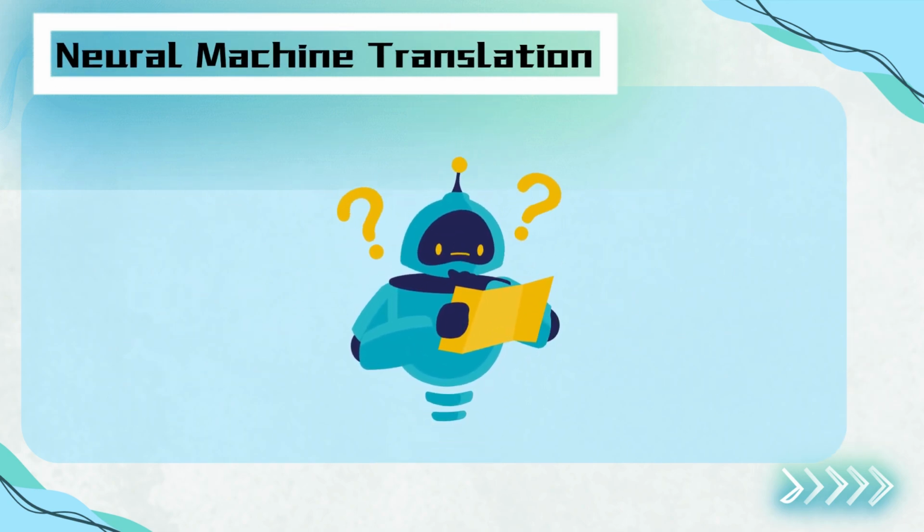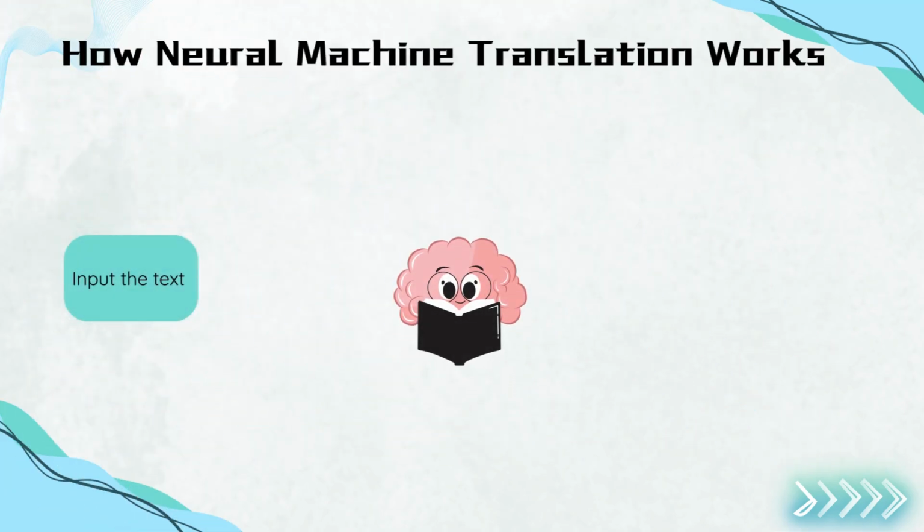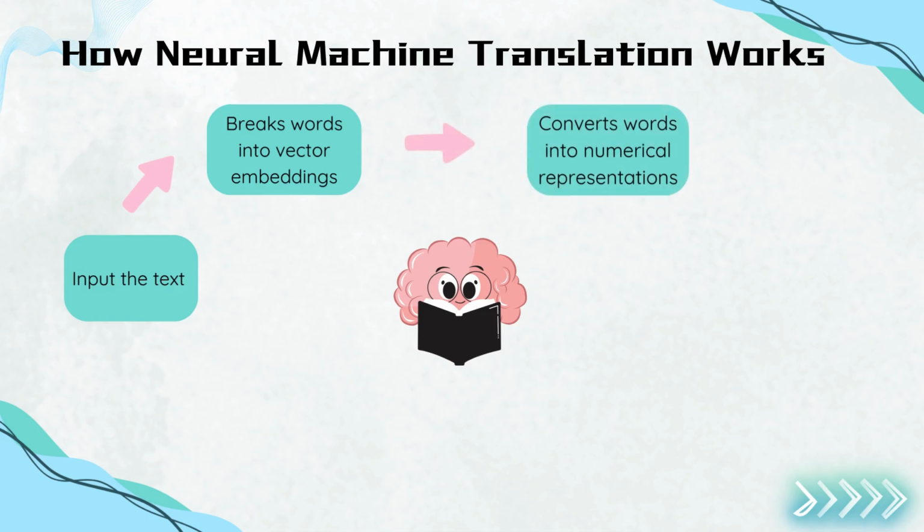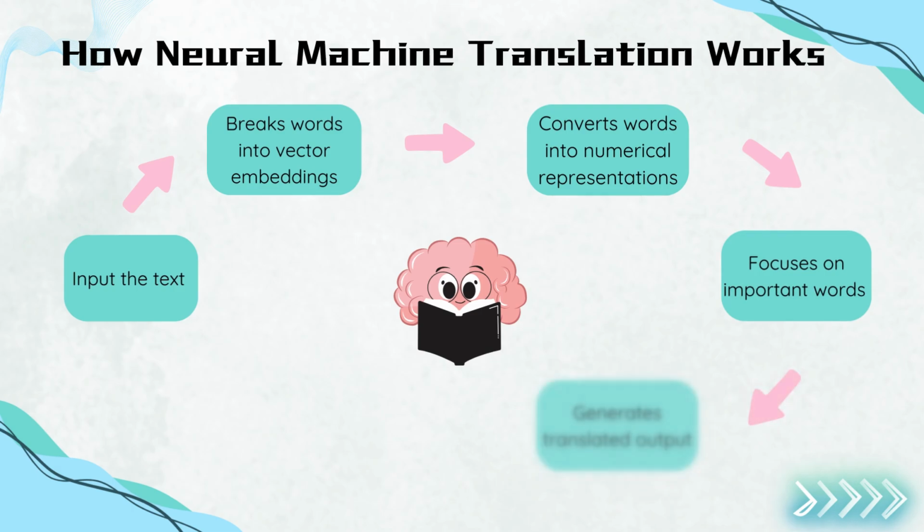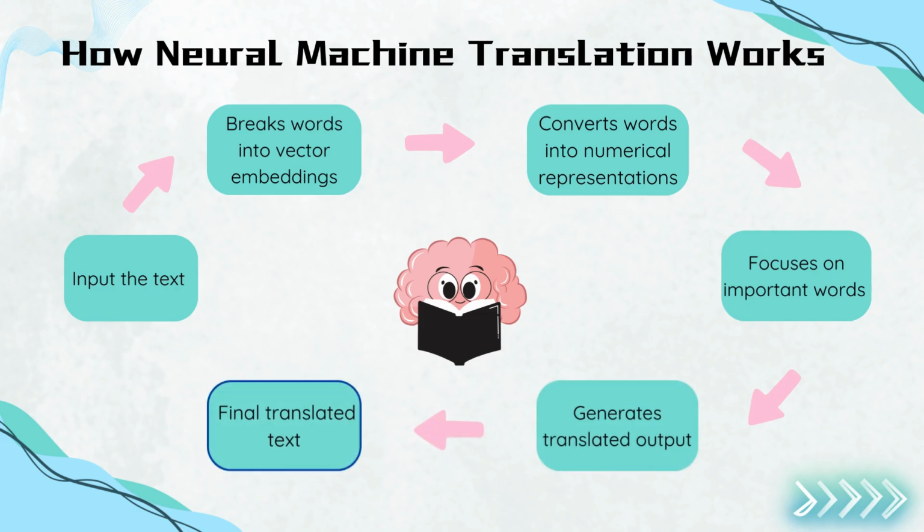Let's break it down step by step. First, the input text is broken into numerical vector embeddings. Next, the words are converted into numerical representations that the machine can process. Then, the system focuses on keywords that are essential for accurate translation. Finally, it generates the translated output in a fluent and natural manner. By continuously learning from new data, NMT improves over time, making translations more precise and contextually relevant.